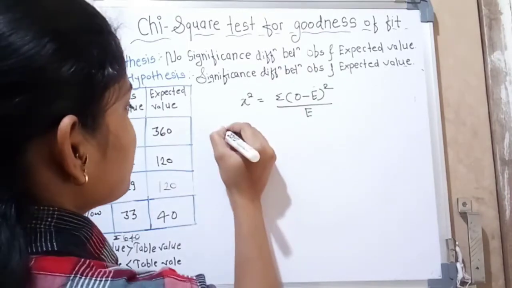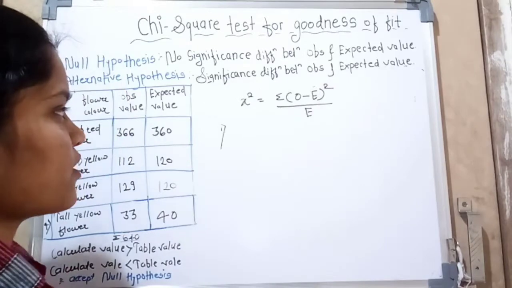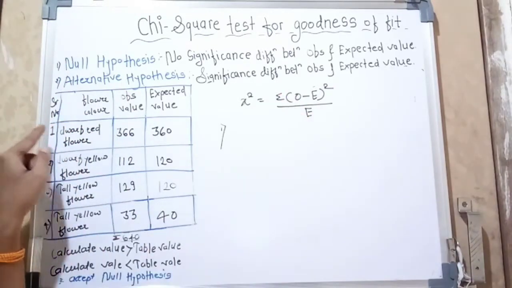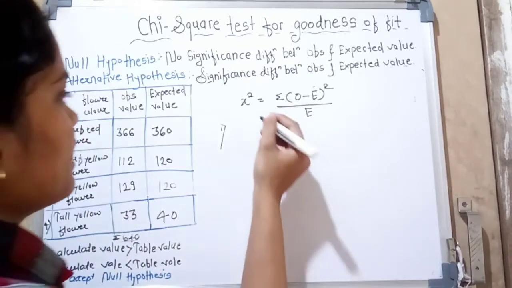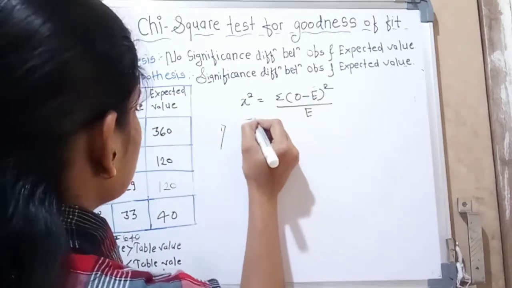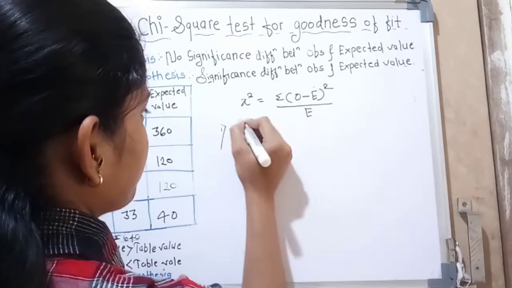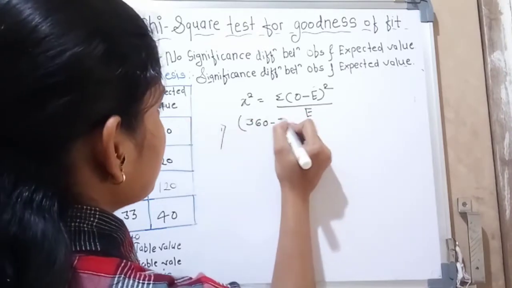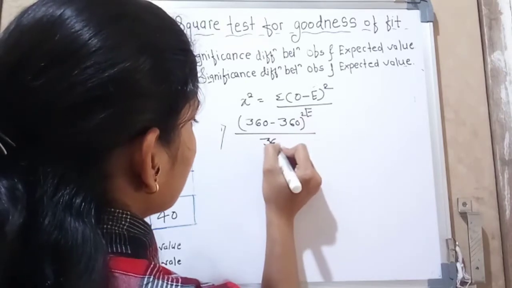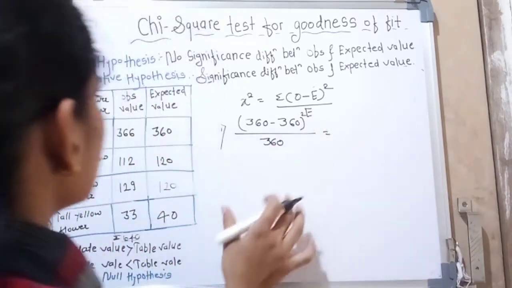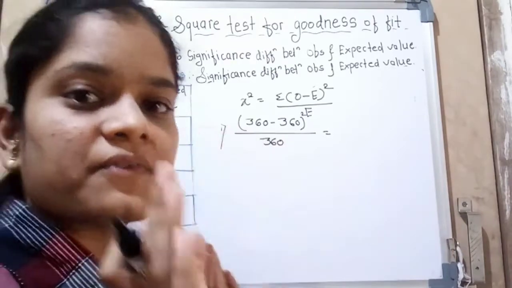So now put these values in that formula. First we calculate for dwarf red flower. Okay, so we know the observed value is 366 and expected value is 316, bracket square upon 316, for what? Dwarf red flower.